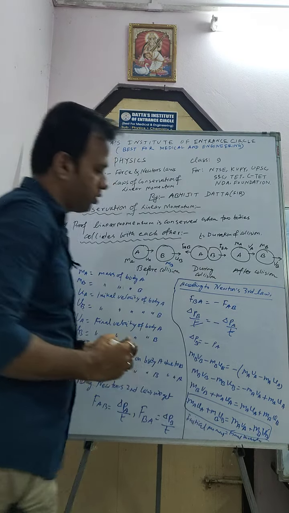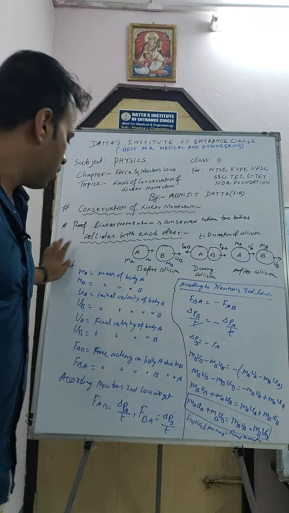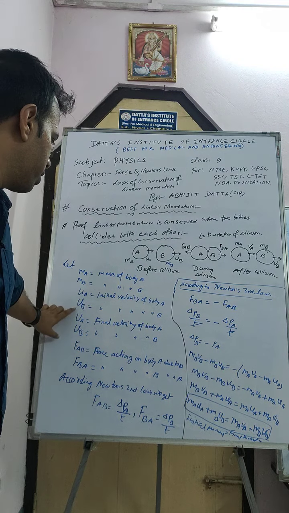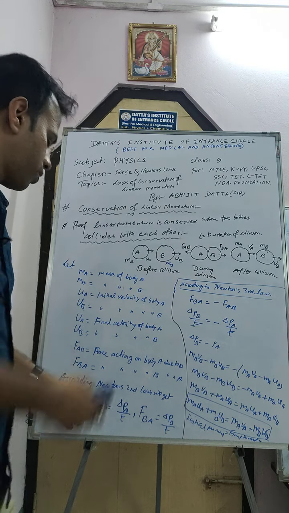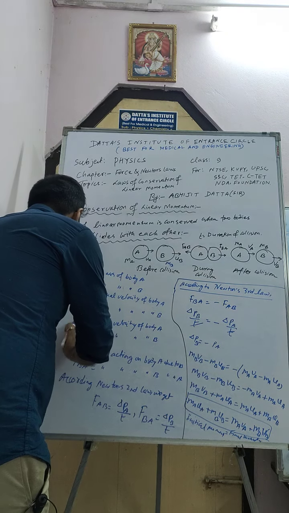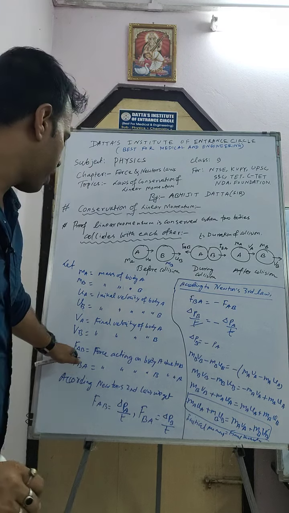Okay, so let me explain again. I just consider all the variables here: MA, MB, UA, UB and VA, VB, and FAB, FBA.